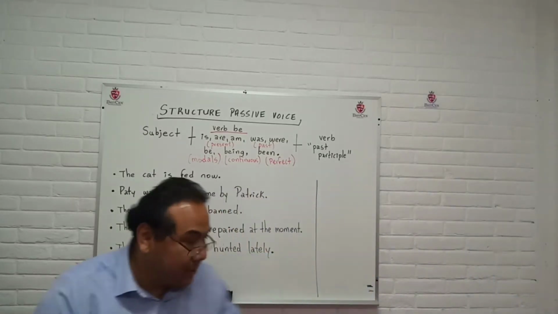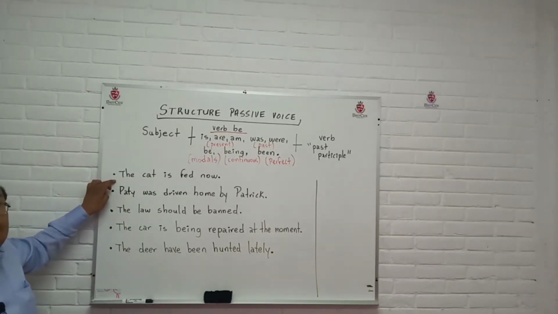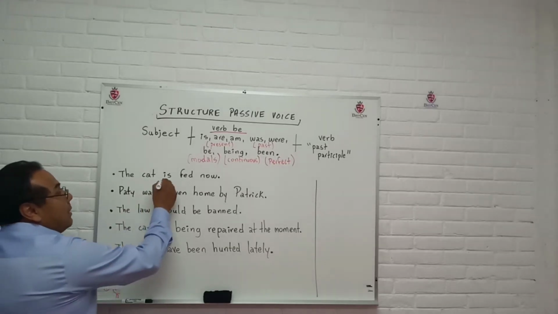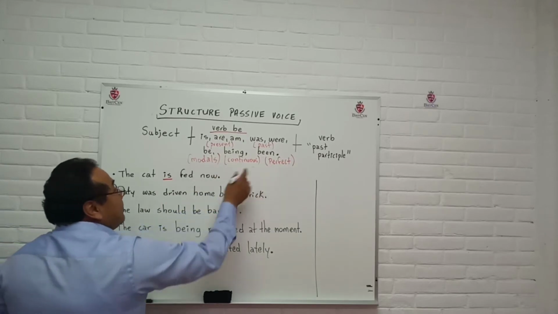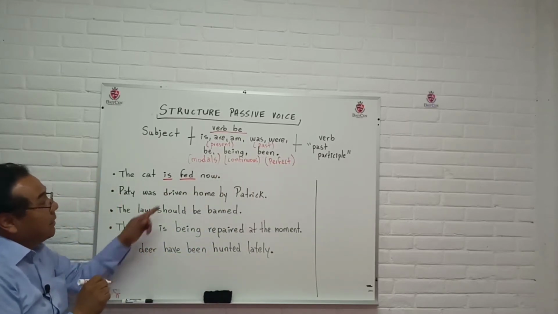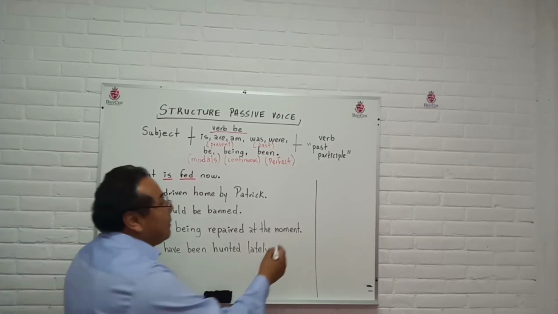The first one says the cat is fed now. In this case, the structure is the verb to be is, and the verb is in past participle. That's the structure. Fed is the past participle of feed.